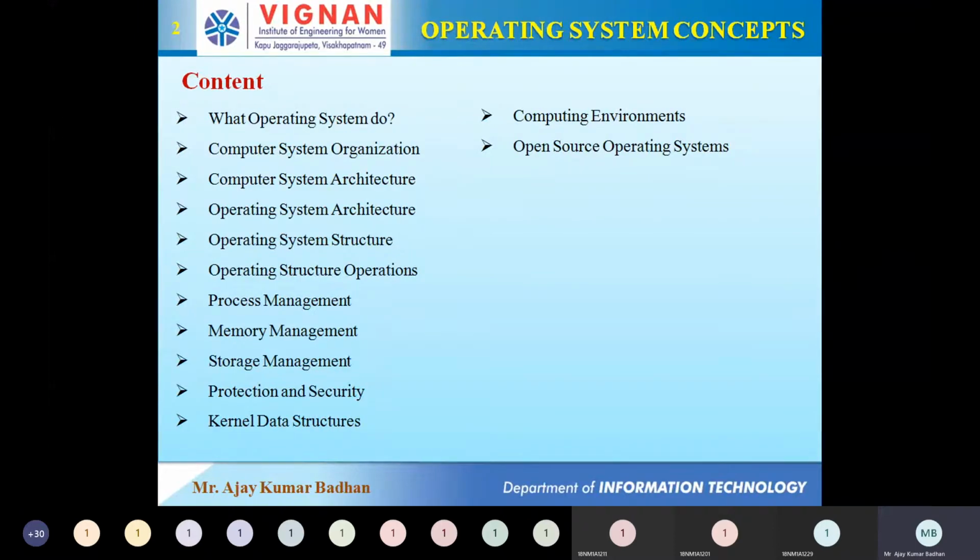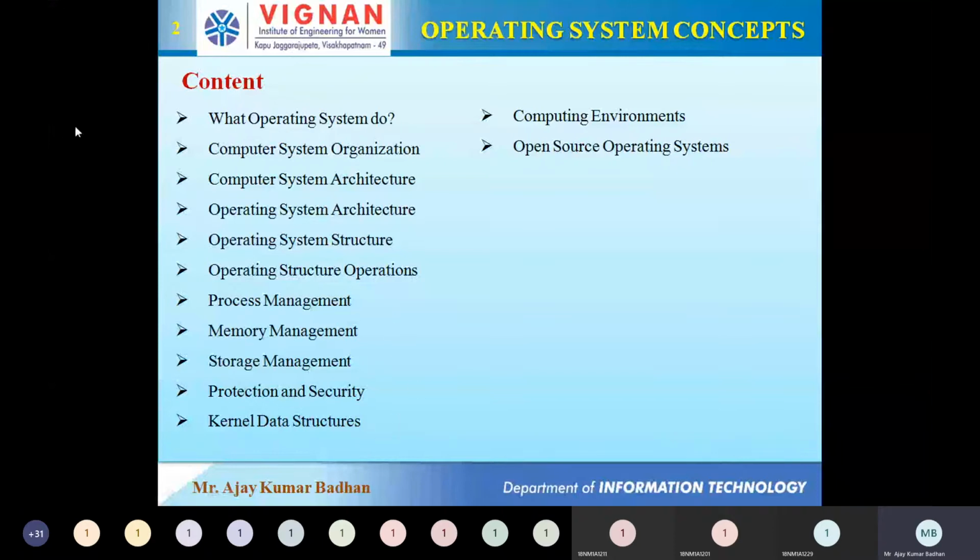What are the different operations we can perform in our operating system, followed by process management, memory management, and storage. These three are actually three different units. Process management is related to your second unit, memory management will come under the third, and storage management is your fifth unit. All these three units we will discuss in depth in the coming sessions. Right now we only discuss the basic part, followed by protection and security, which we are not going to discuss much.